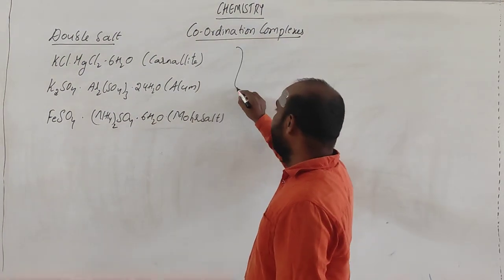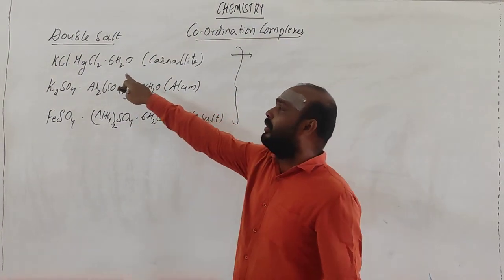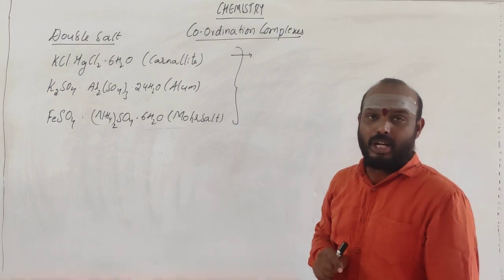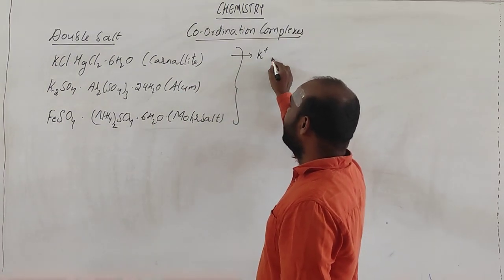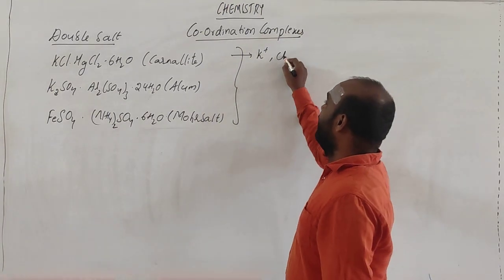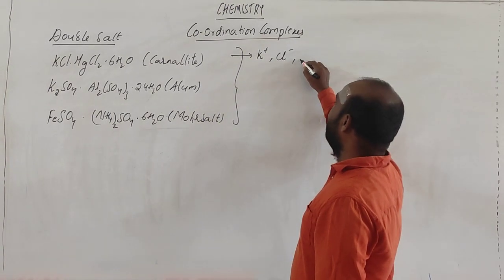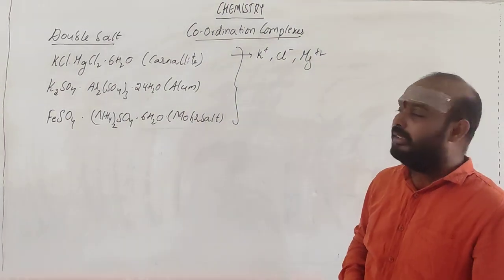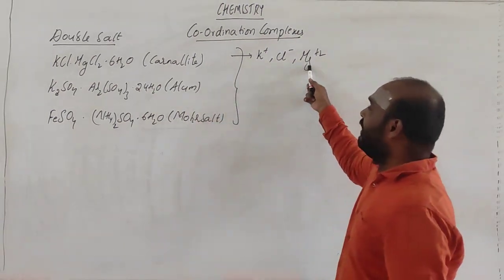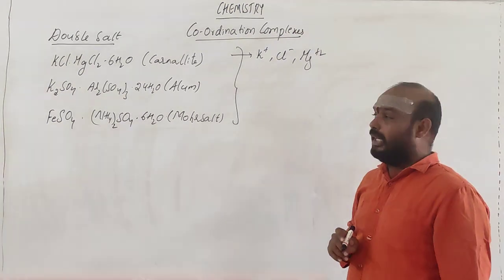See, if you look over here, what are the ions you can expect from this? From carnallite, if you hydrolyse it, you can expect K+ ion, Cl- ion, and Mg2+. Don't go for water because they are dissolving in water itself. So these are the ions we expect.